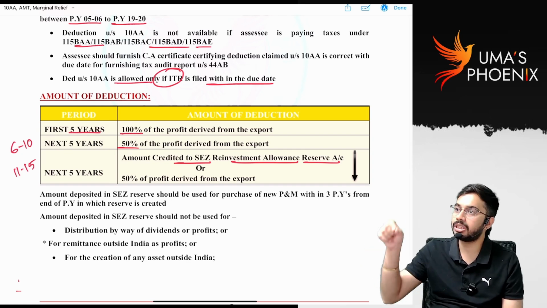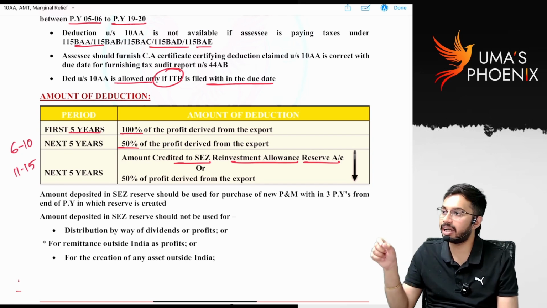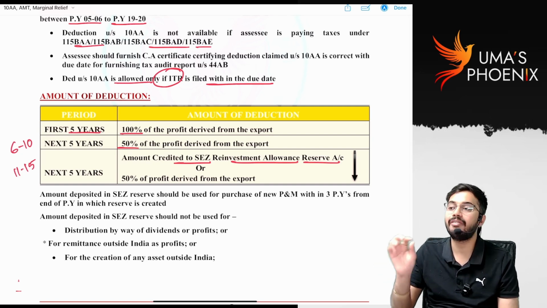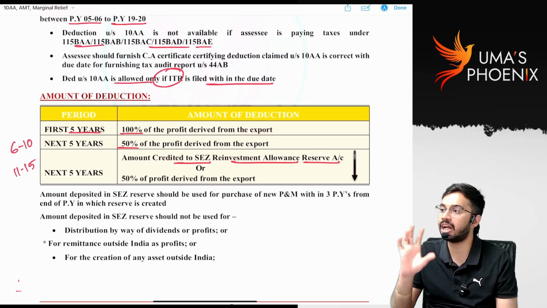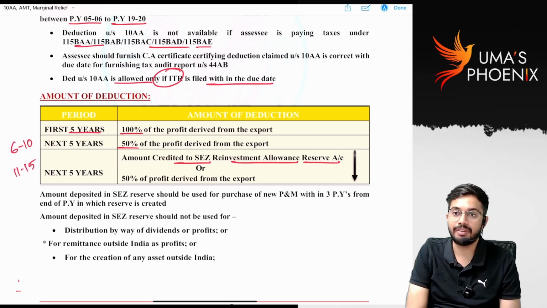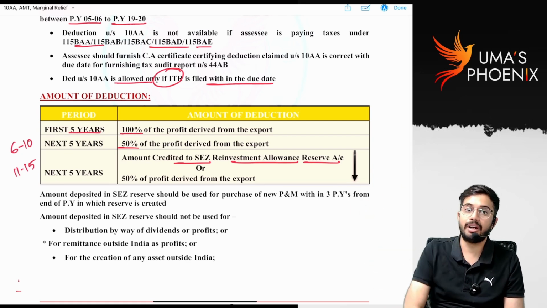Whatever the amount deposited in the reserve is there, it was used for purchase of furniture. That means it is misutilized, right? If it is misutilized, whatever the deduction allowed under section 10AA earlier is there, that will be reversed and it is taxable separately. Now, the amount deposited in the reserve should be utilized within a period of 3 years, right?